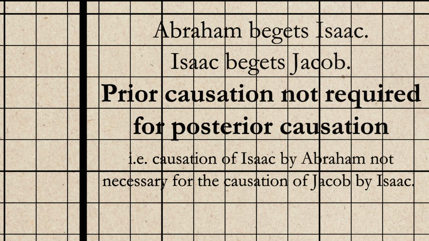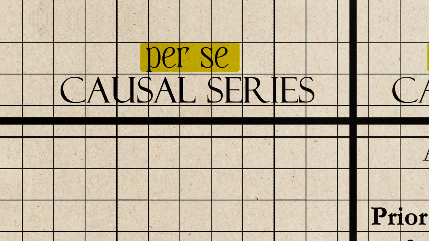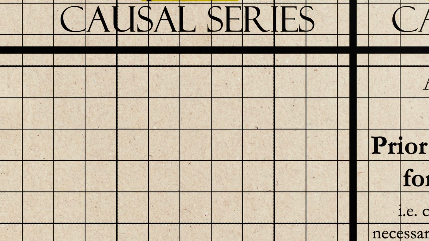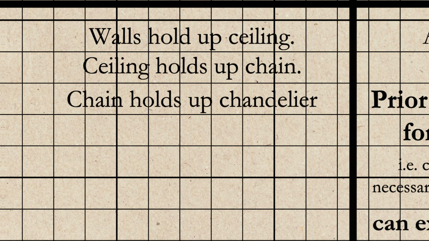Now, such causal series, Aquinas says, can extend in principle backwards into infinity. But in this video, we are not concerned with such a causal series. We are rather concerned with a per se causal series. So what is the speciality of a per se causal series? Consider a chandelier, which you must be very familiar with at this point in the video. The walls hold up the ceiling, which holds up the chain, which in turn holds up the chandelier.